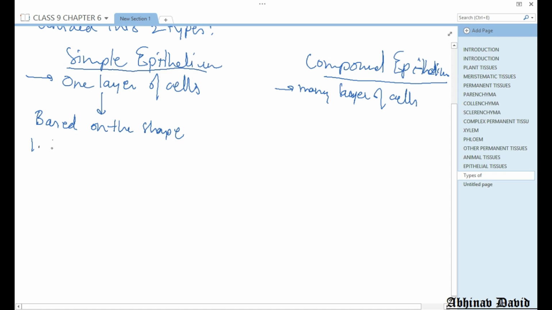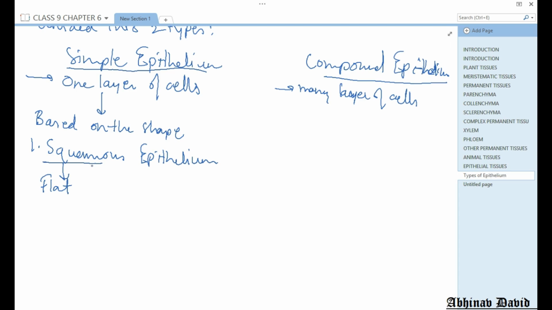Number one is squamous epithelium, or we can write simple squamous epithelium. So what does squamous mean? Squamous is the name given to flat. So it means flat cells are there. Like if you take coins, coins are flat. Like the coin, or you can take a 10 rupee note or a 100 rupee note.